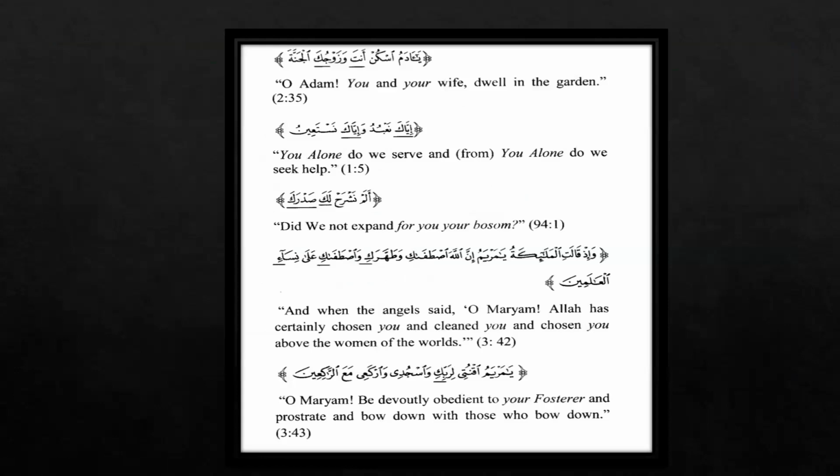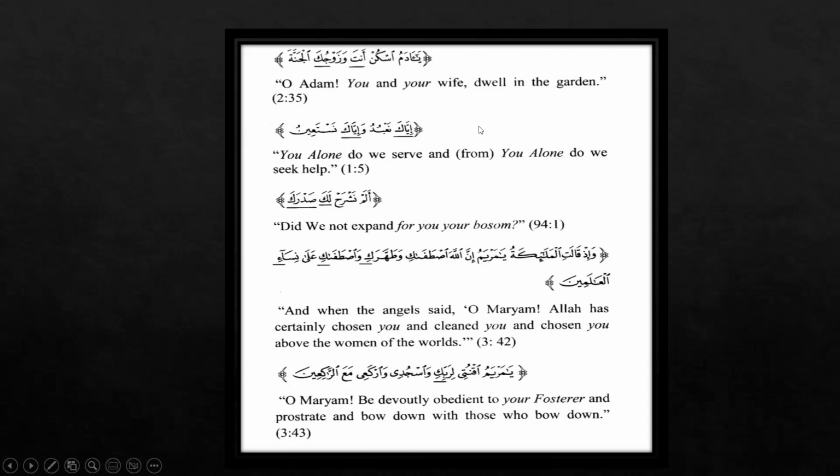Again, there are a few more examples that are done here for the damir munfasil and muttasil. Again, "ya adam uskun anta wa zawjuka al-jannata." Here we can see that both forms of damir for "you", damir munfasil and muttasil, are given. "Anta" and "ka". This is the damir munfasil, the detached pronoun, and this is the damir muttasil, the attached pronoun. It is attached to an isim, zawju.